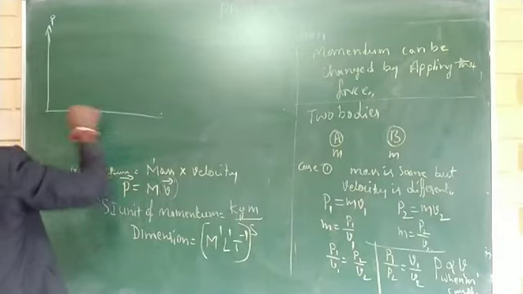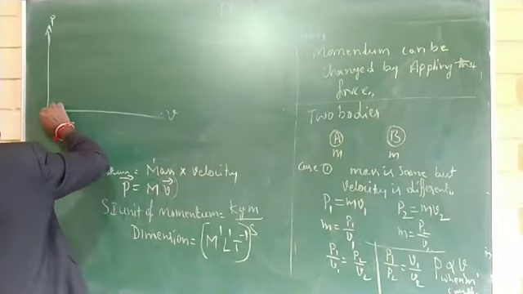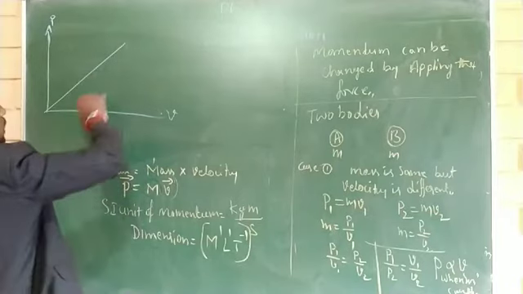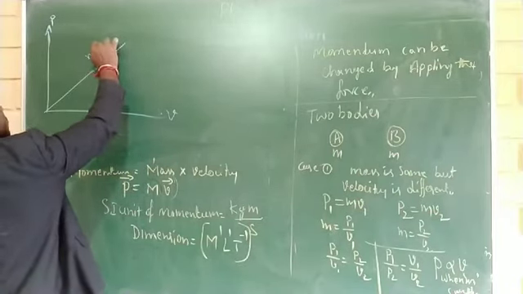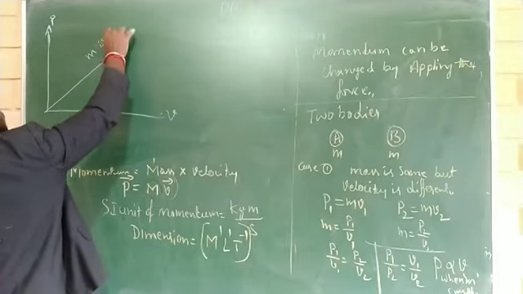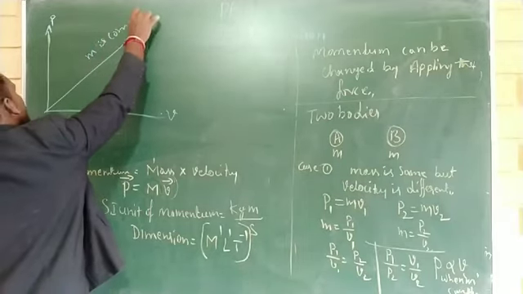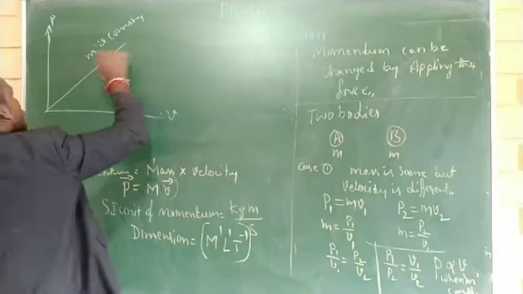This is momentum P and this is velocity V. P is directly proportional to V. It is a straight line, for m is constant. P is proportional to V.